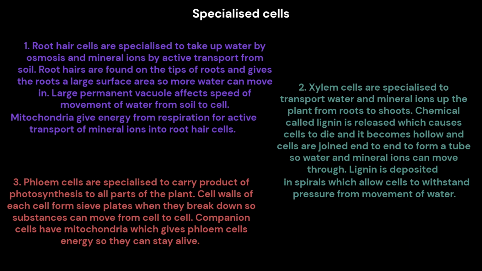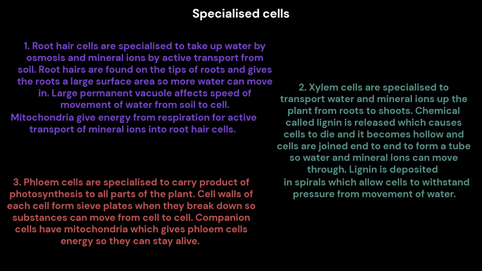Specialized plant cells. 1. Root hair cells are specialized to take up water by osmosis and mineral ions by active transport from soil. Root hairs are found on the tips of roots and give the roots a large surface area so more water can move in. Large permanent vacuole affects speed of movement of water from soil to cell. Mitochondria give energy from respiration for active transport of mineral ions into root hair cells.